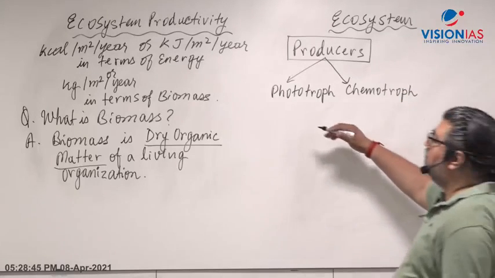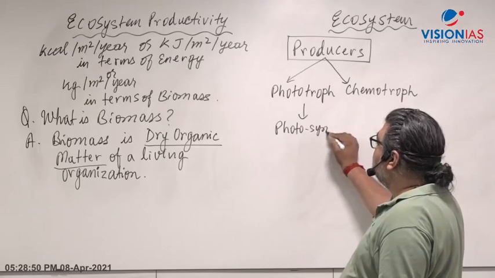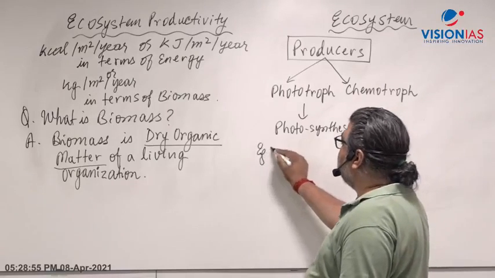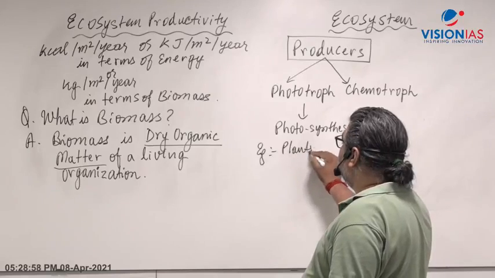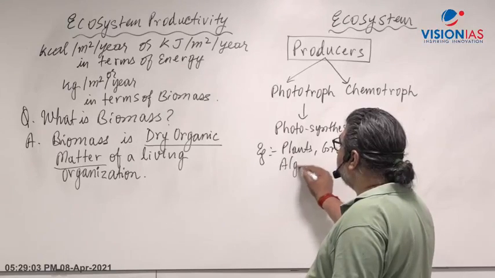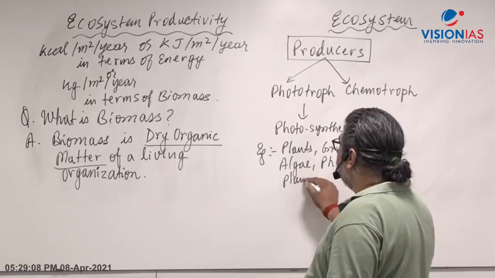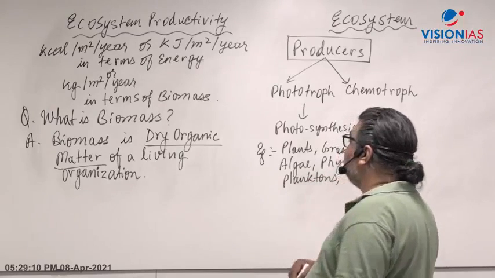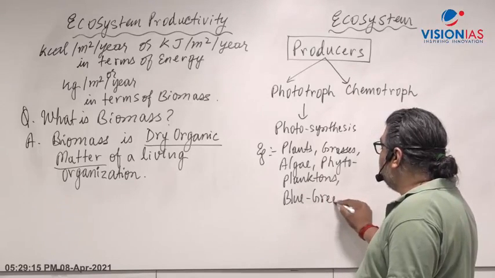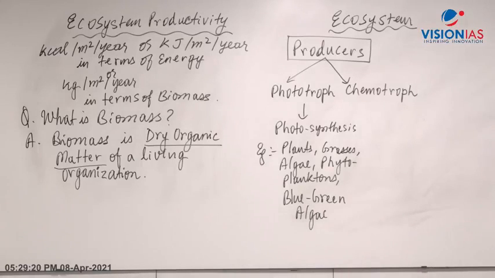Most often it is the photosynthetic organism which carries out photosynthesis and prepares the food. For example plants, grasses, algae on the water body, phytoplanktons, and also blue-green algae, what is called cyanobacteria. They are photosynthetic organisms.